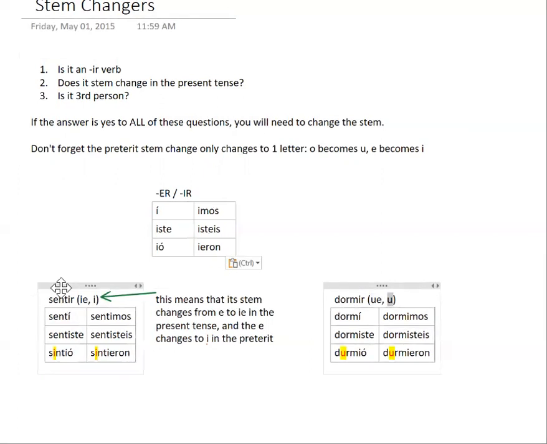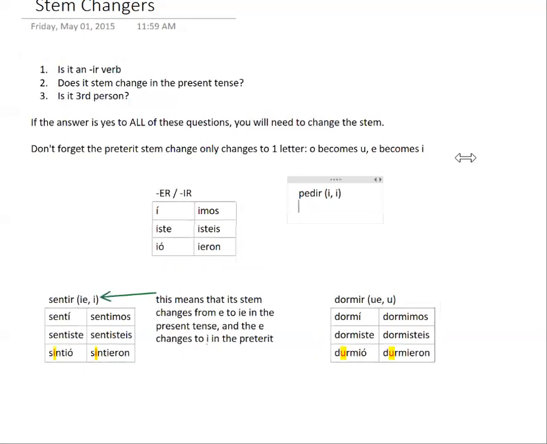But there are plenty of verbs that go E to I. And they might be E to IE in the present tense, or they could also be E to I in the preterite tense. Pedir, por ejemplo. Pedir, to ask for, to request, that verb. Let's write this one out. Pedir is an E to I in the present tense. So it's E to I in the present tense and E to I in the preterite tense.